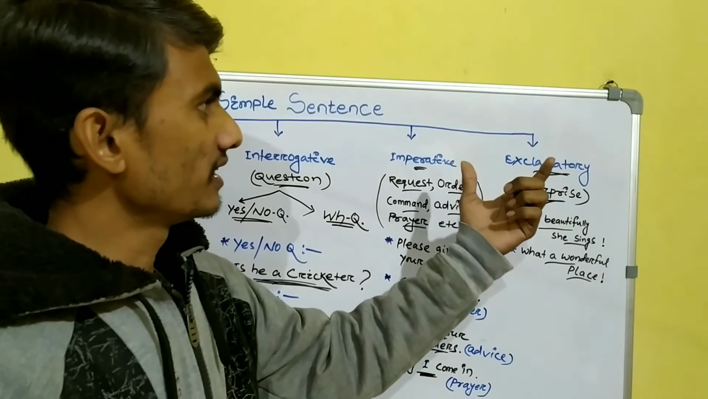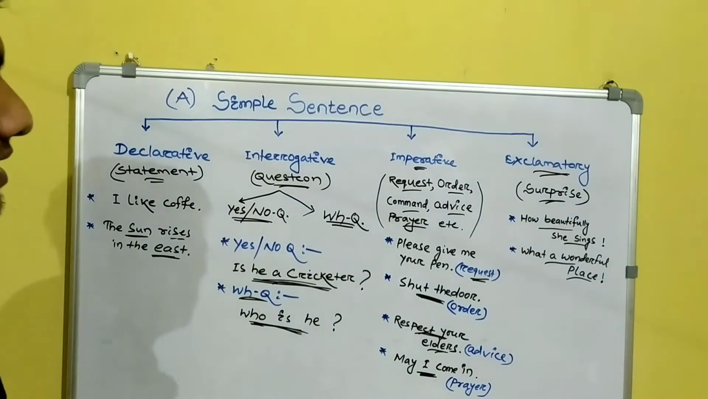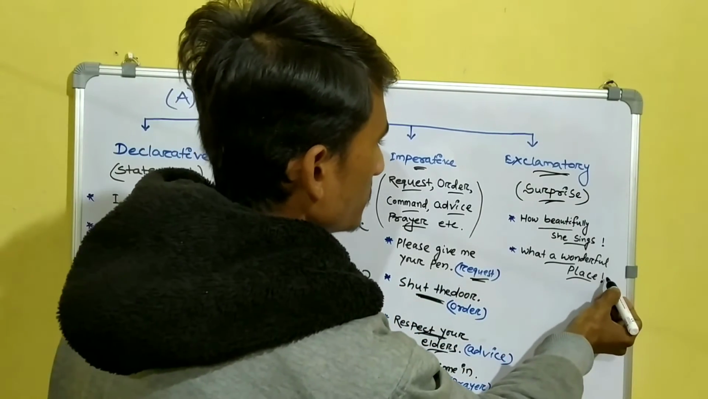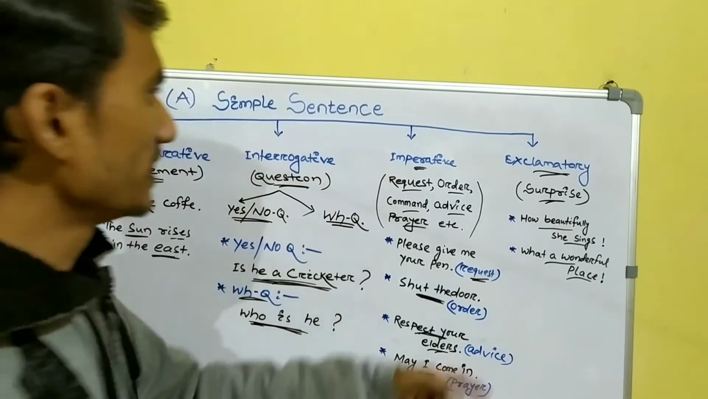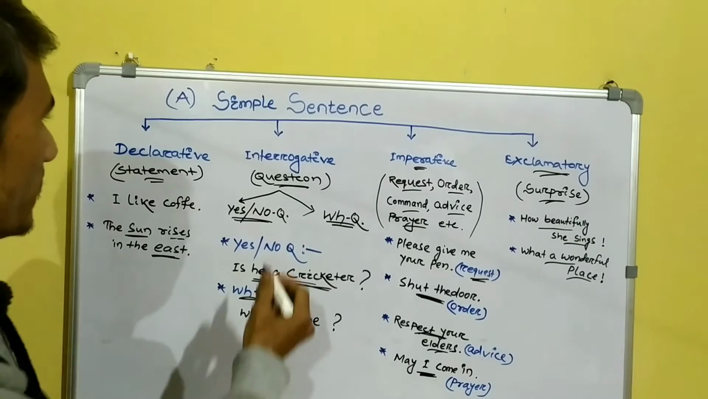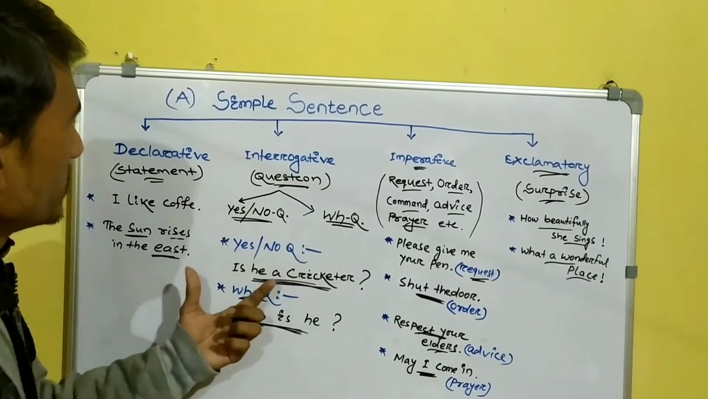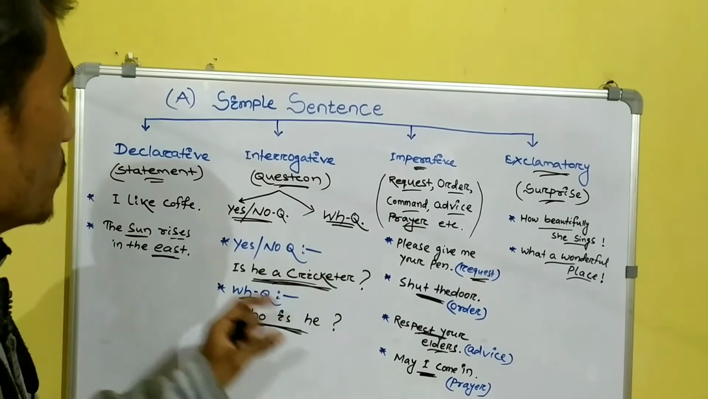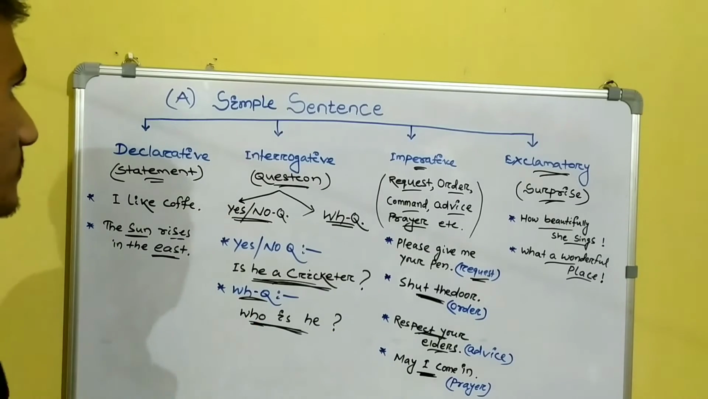In the exclamatory type of sentence, the sentence is always an exclamation or surprise, and here the exclamation mark is used. In the interrogative sentence, a question mark is used to identify it. And in declarative or imperative sentences, we always use a full stop at the end of the sentence.